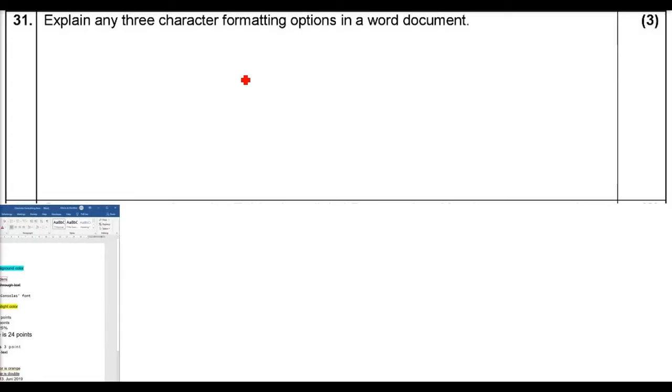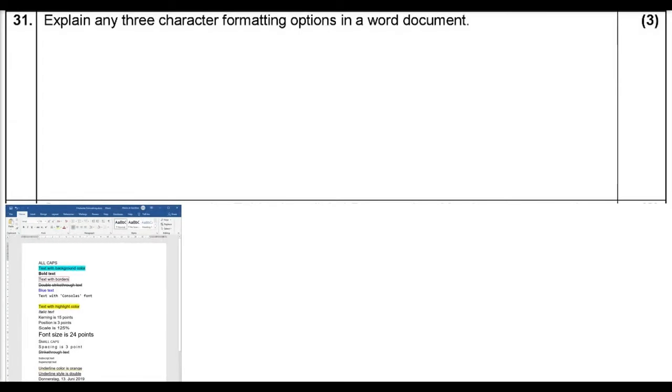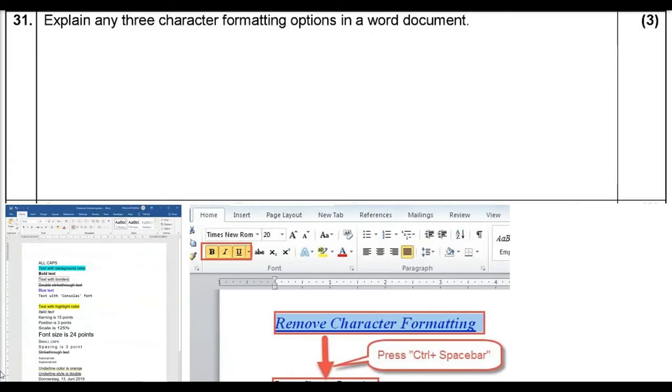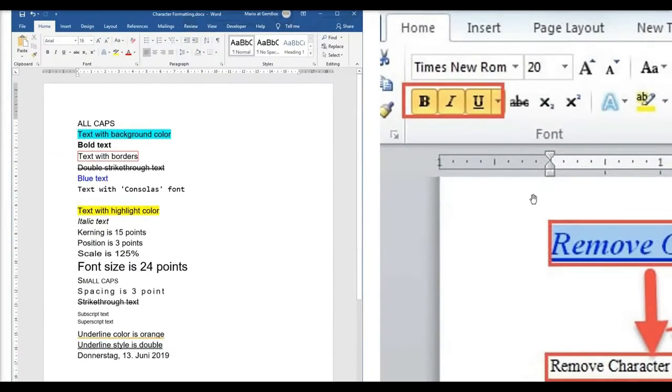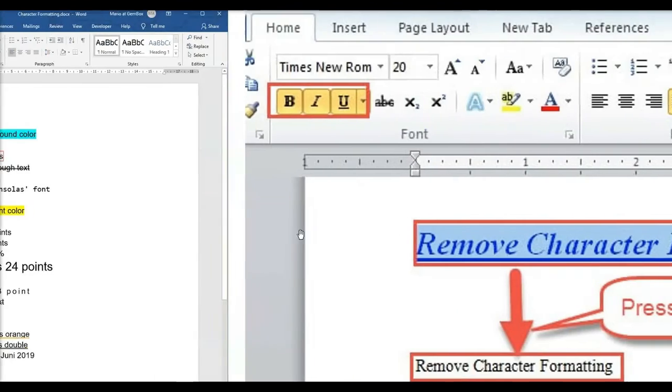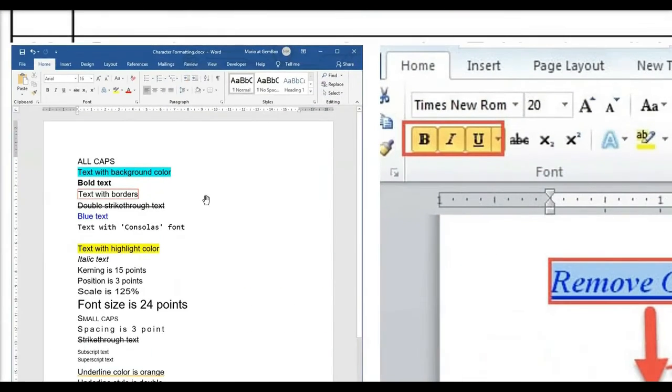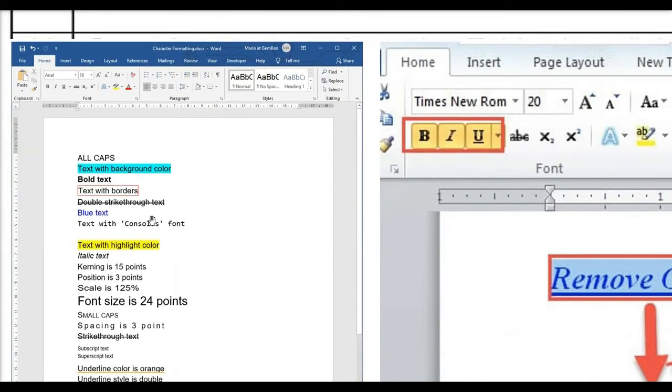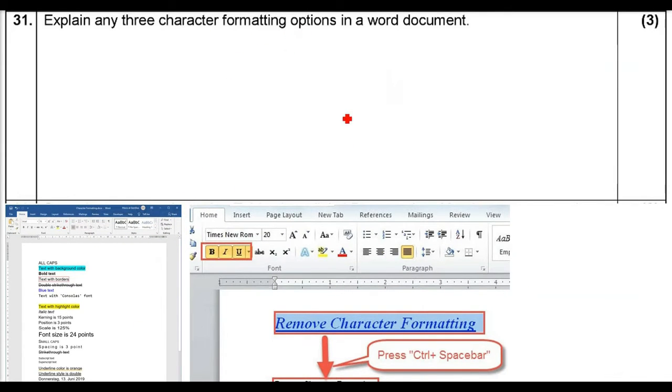Explain any 3 character formatting options in a Word document. So in a Word document, there are plenty of ways in which you can format characters, sentences, paragraphs. For example, you wrote something, then you made it bold, italic, underlined. So you have placed some formatting. This is what you have to write in the answer. For example, in this picture, this is character formatting. Somewhere it is strikethrough, somewhere underlined, somewhere the font is different, somewhere the text style is different. So you can take any of these.